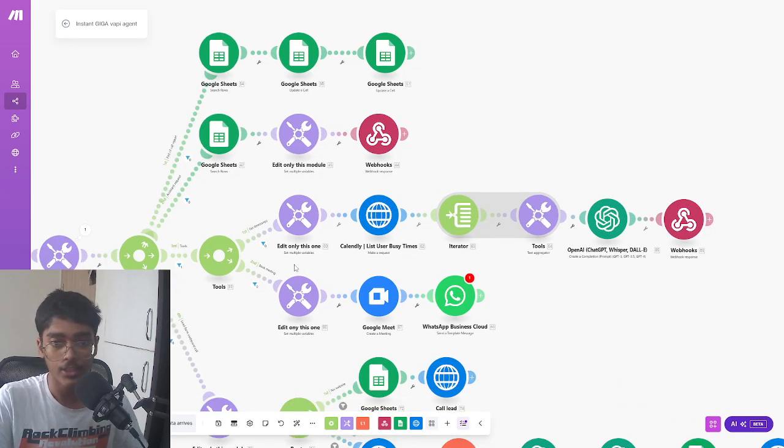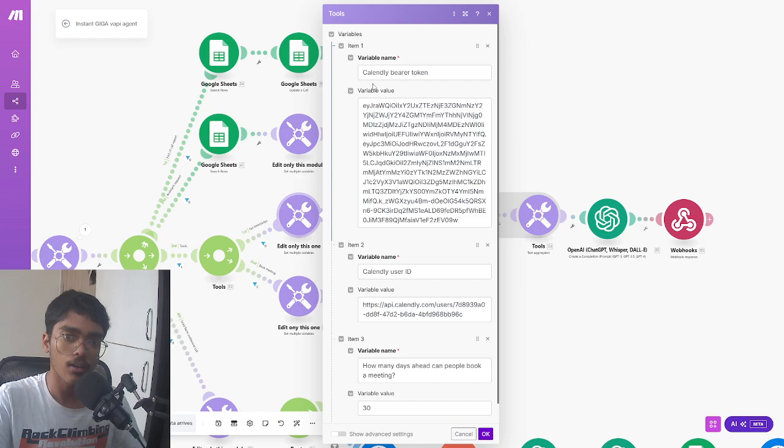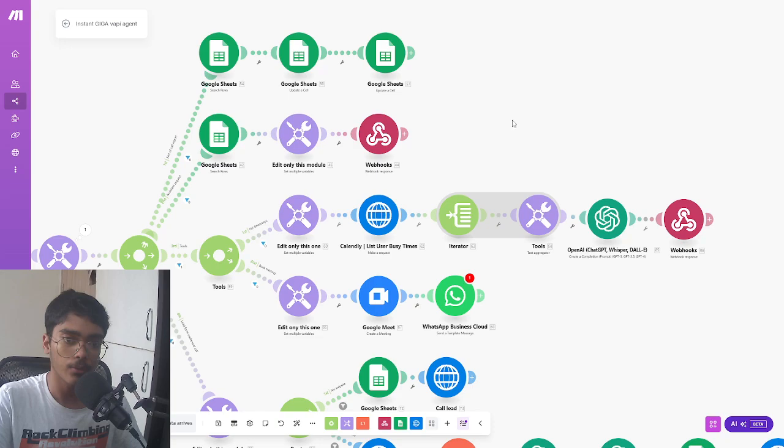Then we have this check availability function. It's pretty self-explanatory. You have to edit a few things here. I think, yeah, currently bearer token, currently user ID, stuff like that. So yeah, you could be using that. It's currently list user busy time, and there's a webhook in the end. This webhook fires back to the VAPI agent, where the VAPI agent is instructed that this time is not available,